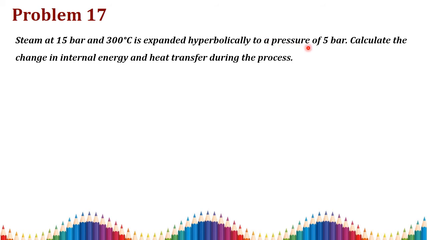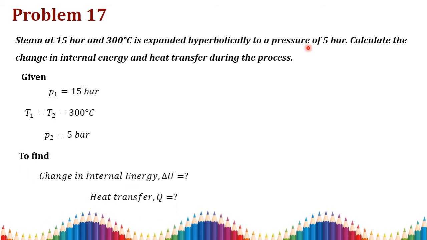So P2 is equal to 5 bar. We have to calculate the change in internal energy and heat transfer during this constant temperature or hyperbolic process. So these are all the given data. P1 is equal to 15 bar, and T1 is equal to T2 because it is a constant temperature or hyperbolic process. So T1 is equal to T2 is equal to 300 degrees Celsius and P2 is equal to 5 bar. In this case we need to find the change in internal energy, delta U, and the heat transfer, Q.